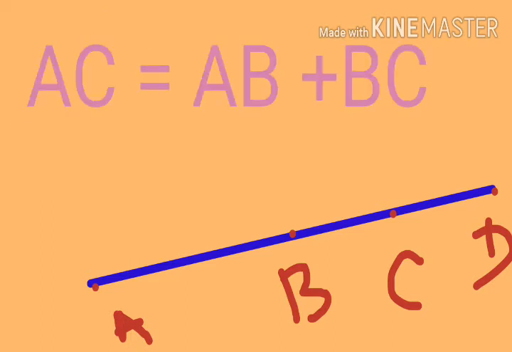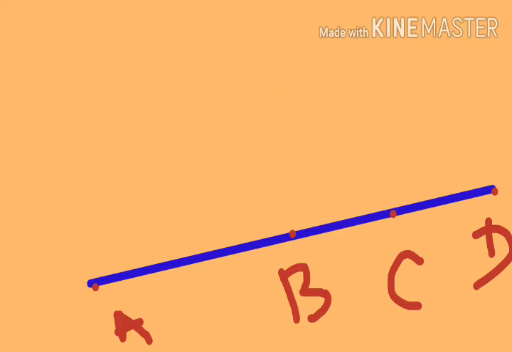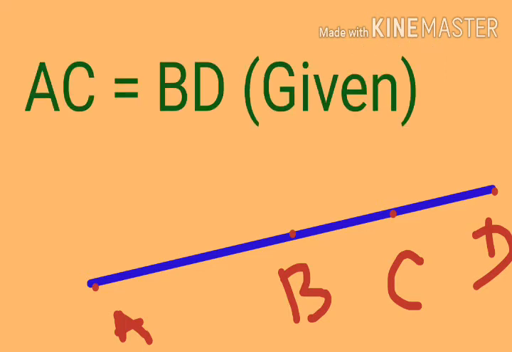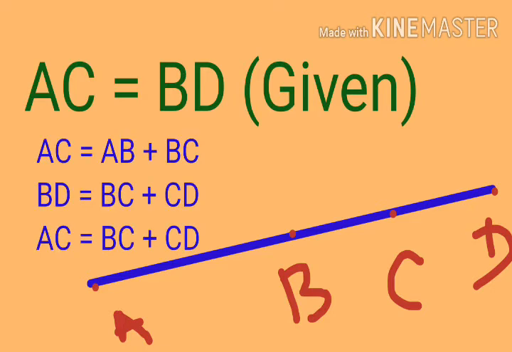AC means AB plus BC. Then what is BD? BD means BC plus CD. So here it is given that AC and BD are equal, so we can equate AB plus BC equals BC plus CD.